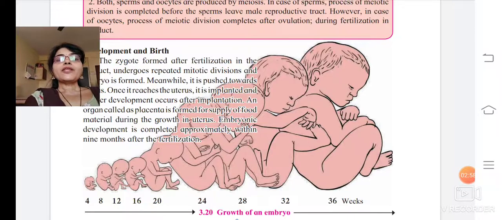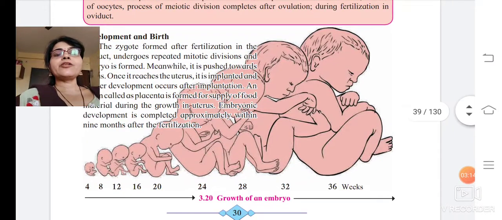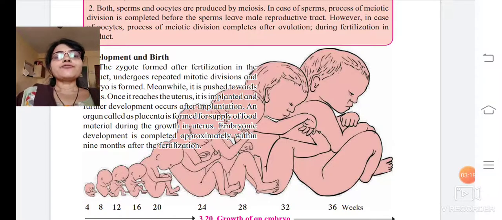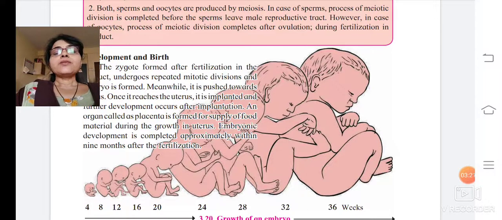Now, an organ called the placenta is formed for supply of food material during the growth in the uterus. This is a tube-like structure connected to the baby, which is in the womb, and to the mother. This placenta is going to supply food material. The embryo is developing, so it requires food for the development. Embryonic development is completed approximately within 9 months after the fertilization.